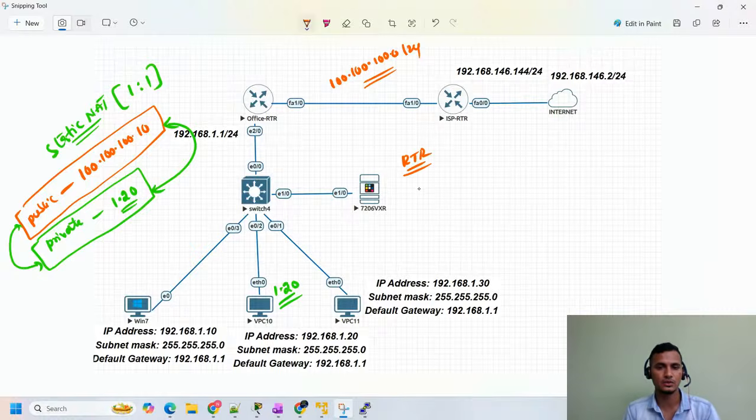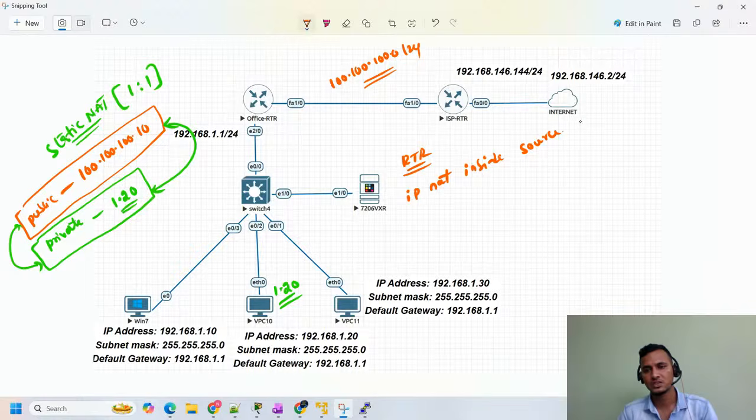Once I jump into global configuration, the command is ip nat inside. Which type of NAT am I going to use? I'm going to use static, from 1.20. This 1.20 I'm going to map with 100.100.100.10.